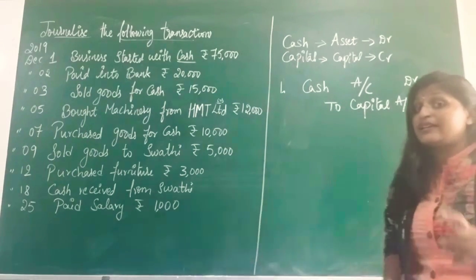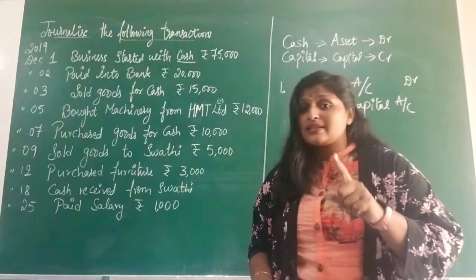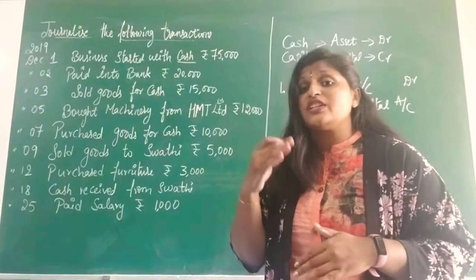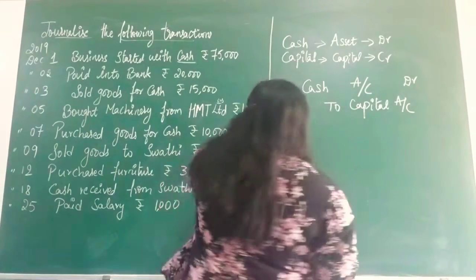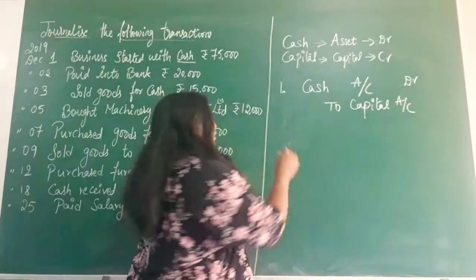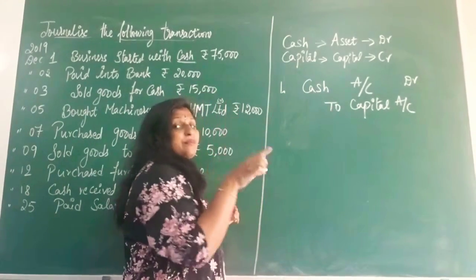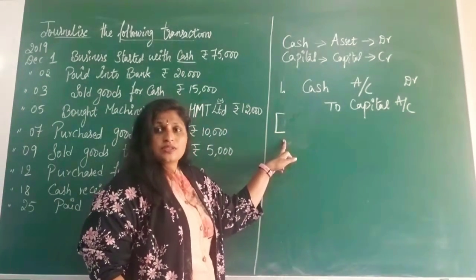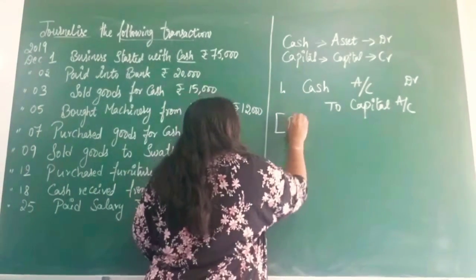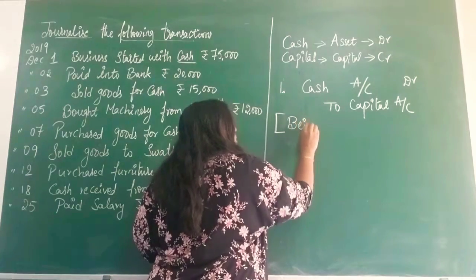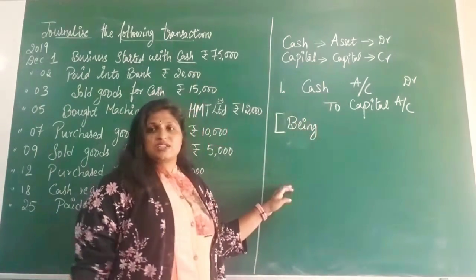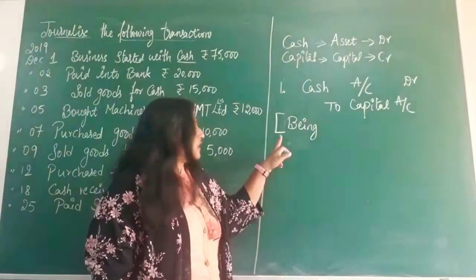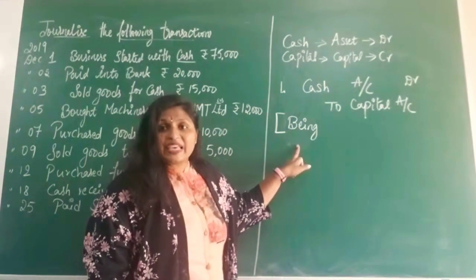For this, we should write the narration. As I told you, it is the explanation of the journal entry. So below this itself, we need to write the narration. The narration starts with a bracket, and the bracket starts with the word "being". It is common for all transactions, for all journal entries: the narration will start with "being".